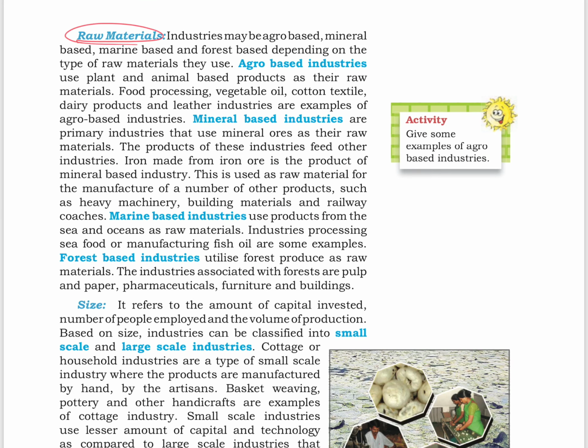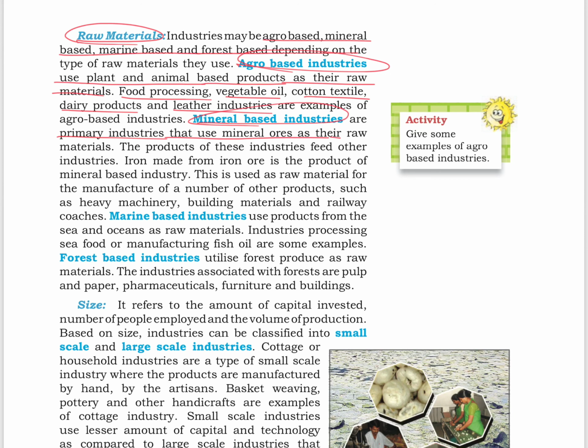First, we have raw materials. Industries may be agro-based, mineral-based, marine-based, and forest-based, depending on the type of raw materials they use. Agro-based industries use plant and animal-based products as their raw materials. Food processing, vegetable oil, cotton textile, dairy products, and leather industries are the examples.